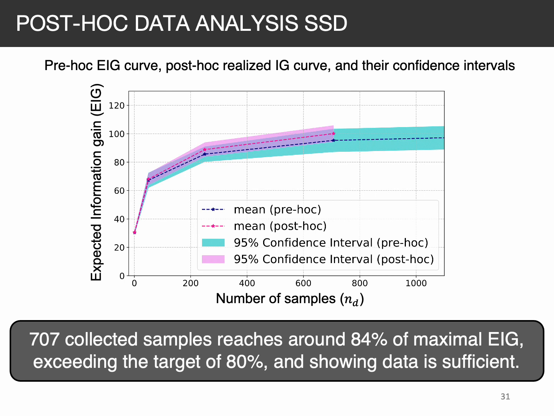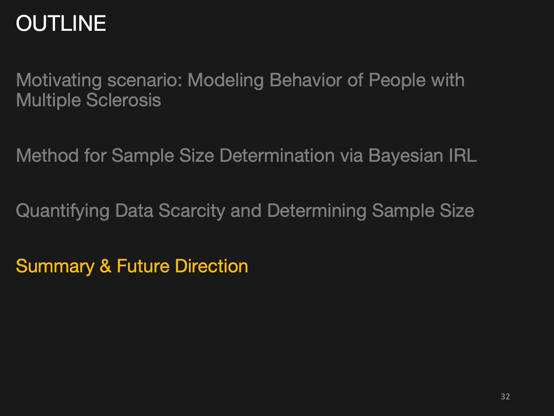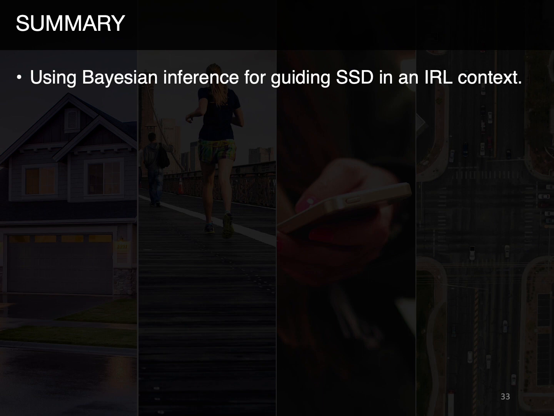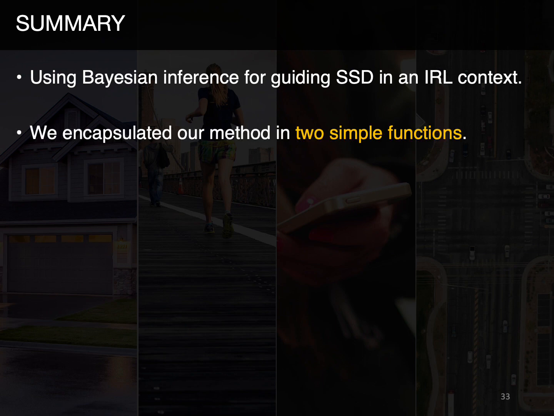Note that the estimated sample size in pre-hoc design and accepted sample size in post-hoc analysis could be different because we have more data to better estimate the EIG in the post-hoc than what our prior gave us in the pre-hoc. So to summarize, a key novelty of our approach is the use of Bayesian inference for guiding SSD in the IRL context. We encapsulated our method in two simple functions, one for pre-hoc design and one for post-hoc analysis.